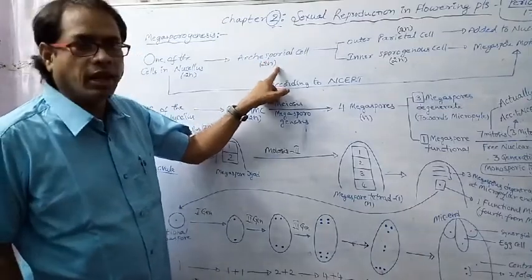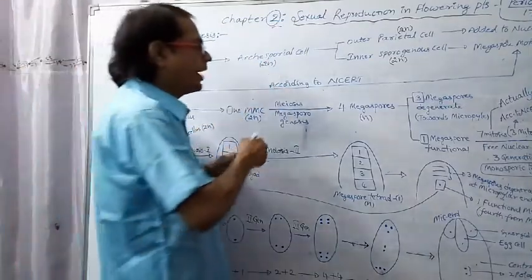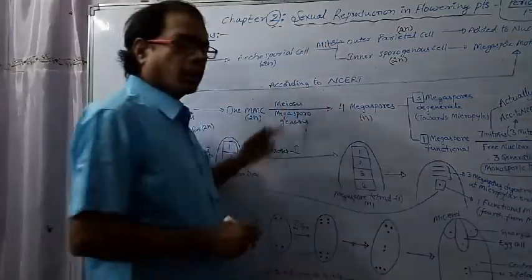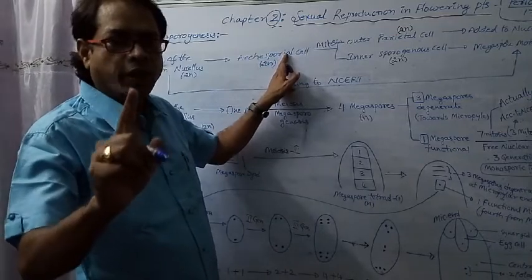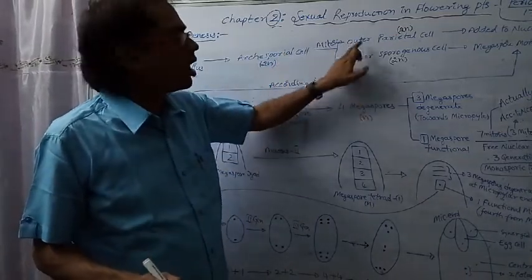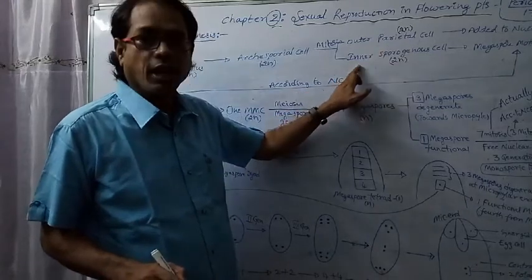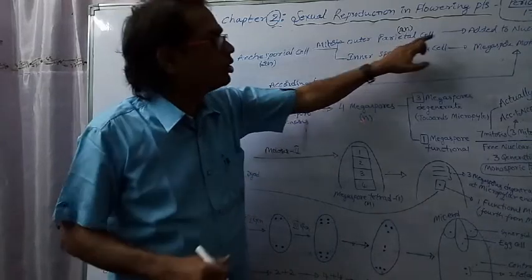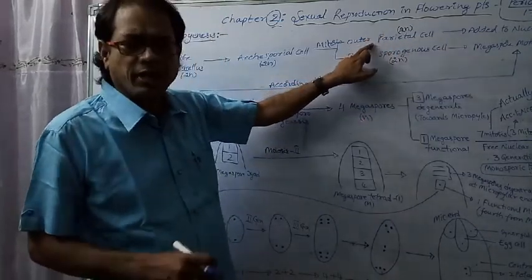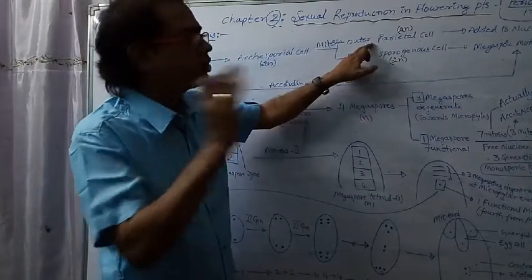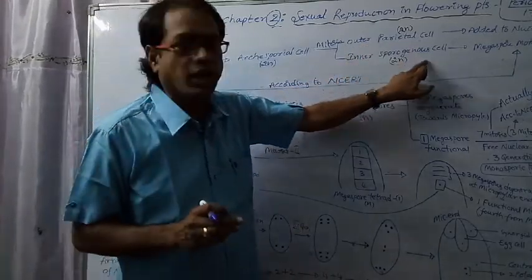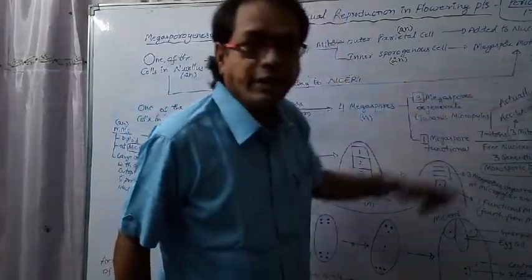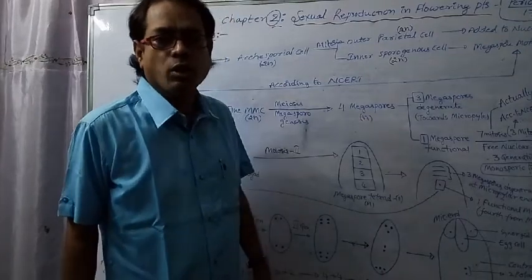This archisporial cell again divides by mitosis and forms two cells, an outer parietal cell and an inner sporogenous cell. The outer parietal cell is added to the nucellus. This inner sporogenous cell later converts into the megaspore mother cell, simply called MMC.